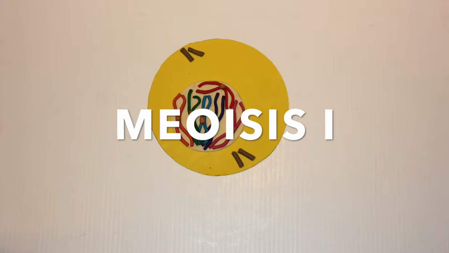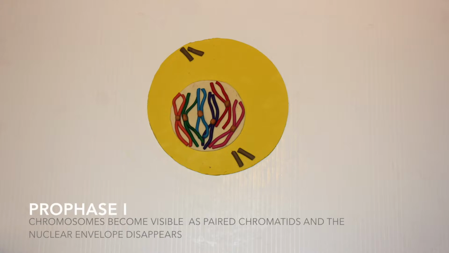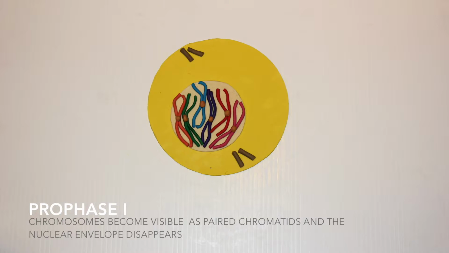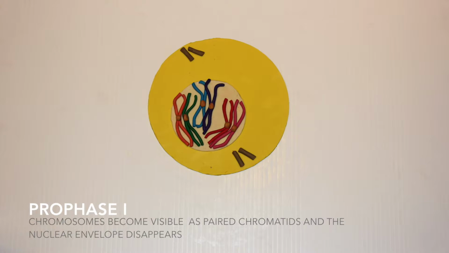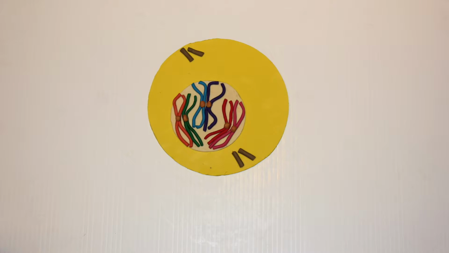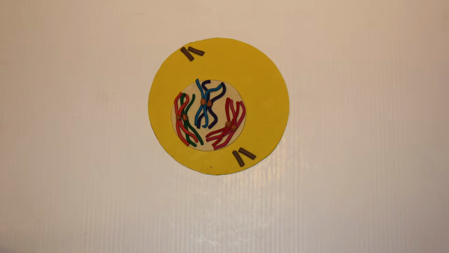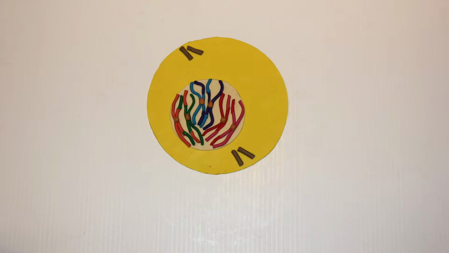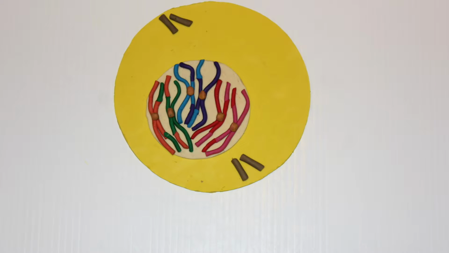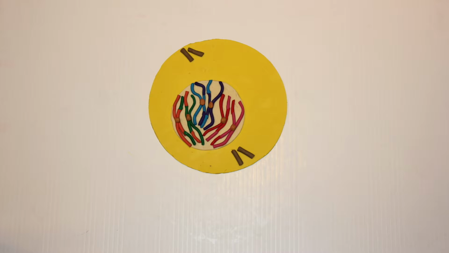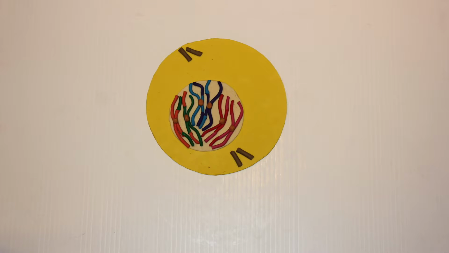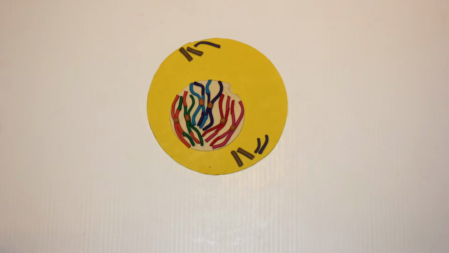Meiosis 1 begins with prophase 1. Individual replicated chromosomes become visible, and each X-shaped chromosome consists of identical twin chromatids joined at their centromeres. Chromosomes that are similar in shape, size, and location pair up with one another, creating homologous chromosomes that form a tetrad. Chromatids of the tetrad may intertwine and exchange DNA, something known as crossing over.